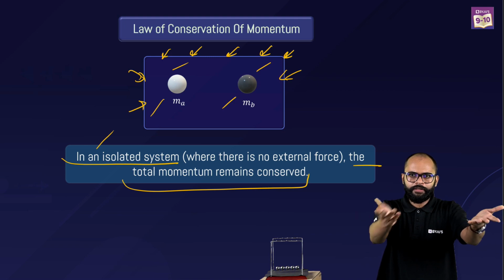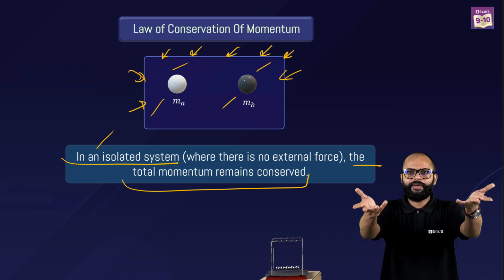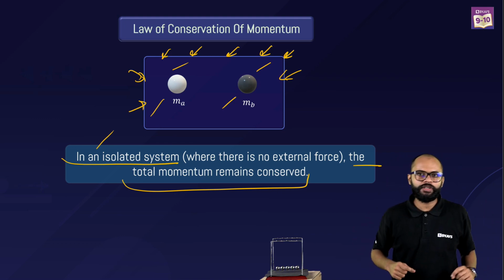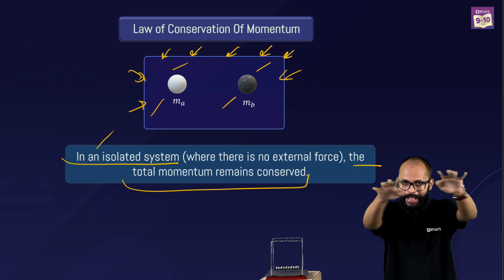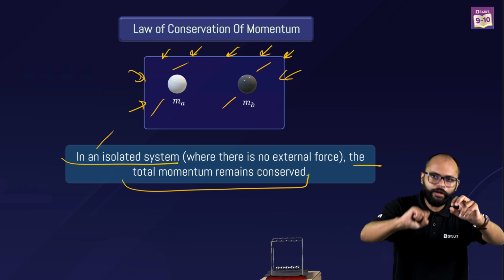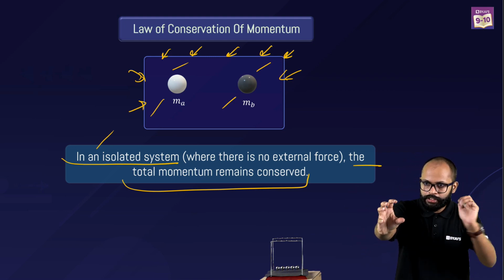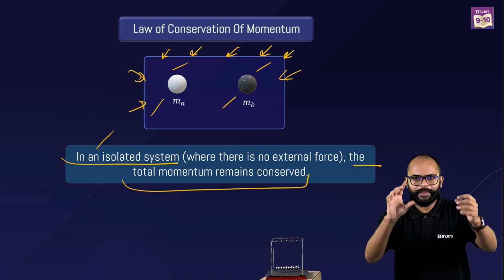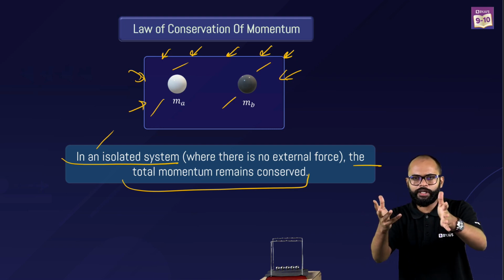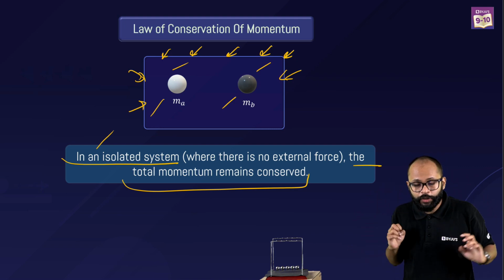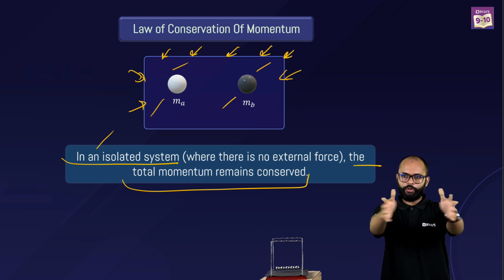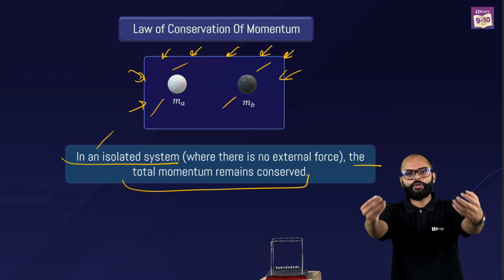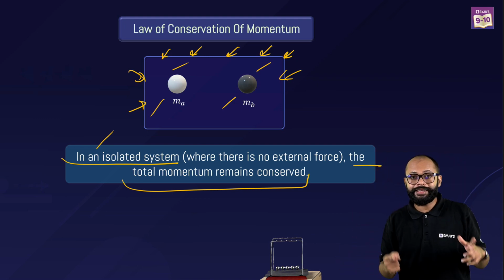This is what happened. A applied force on body B, B applied force on body A. Whatever happened inside the house, I don't care. These are internal forces. So what you are doing while applying the law of conservation of momentum is taking the system as a combination of both the bodies. In the third law, you were looking at body B. Body B struck body A, equal and opposite forces. But now you are saying both of them are equal, both of them are like a family. Whatever happens inside the family, I don't care, until and unless there is a net external force.